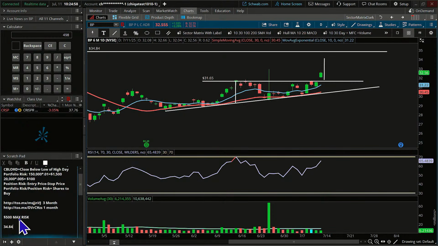And where should our stop go? Our stop, it broke out here. We expect it to stay above this area. We expect that to start acting as support for the stock. So what we're going to do for the stop initially is go just 10 cents below yesterday's low. But we'll see what things look like at the end of the day, and maybe we adjust it and move it slightly below this support area. And if this thing runs up a little bit, then we're going to inch up our stop loss. We're going to try to get to a point where we can say, all right, we're at break even, and now we're going to lock in some profits.